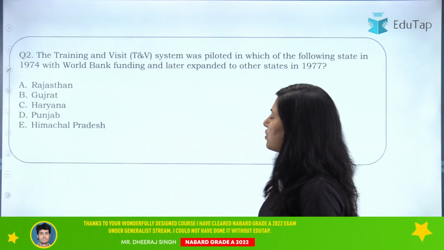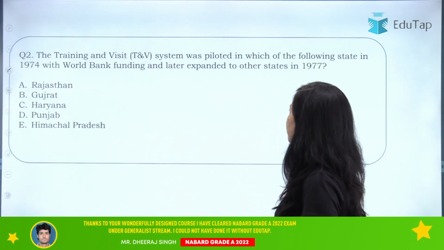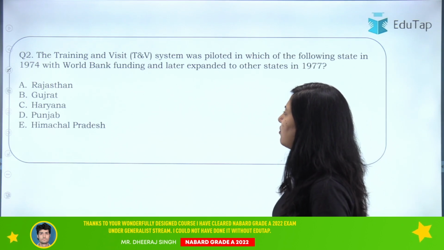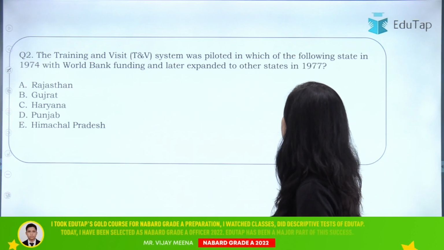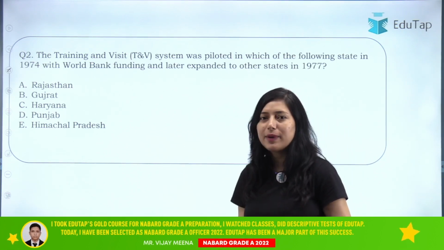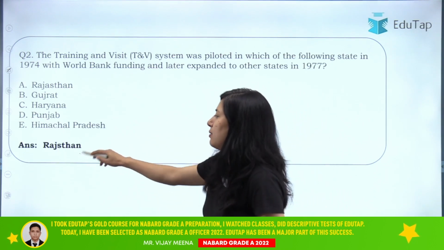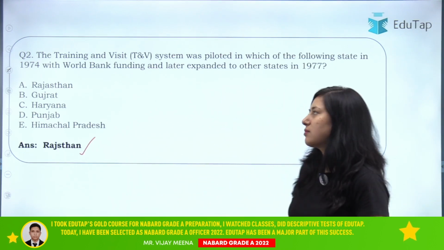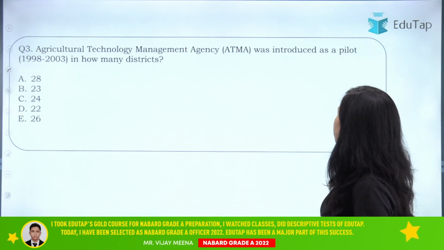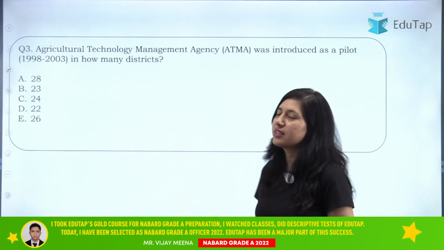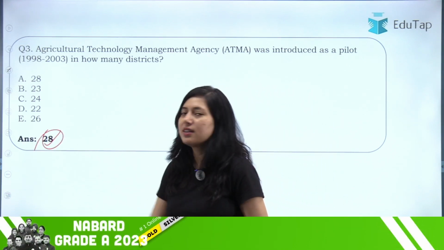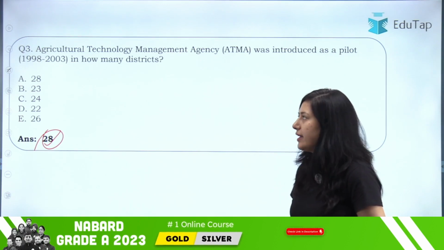Clear? Next question is, the training and visit system was piloted in which of the following states in 1974 with World Bank funding and later expanded to other states in 1977. So training and visit program was first piloted in Rajasthan. So the right answer here will be Rajasthan. Clear? Then Agriculture Technology Management Agency was introduced as a pilot in how many districts? So it was introduced in 28 districts. Okay, we have discussed this.